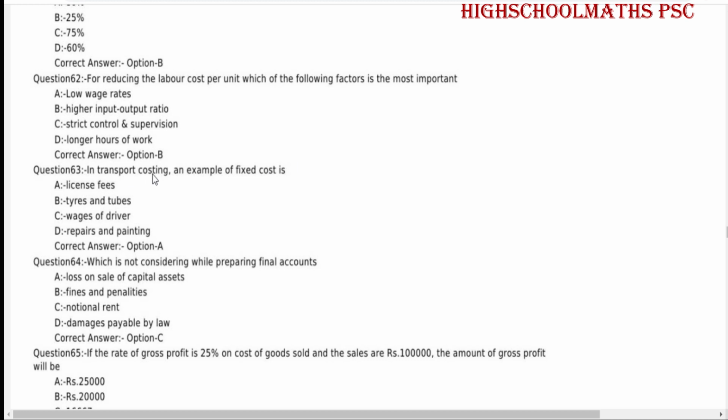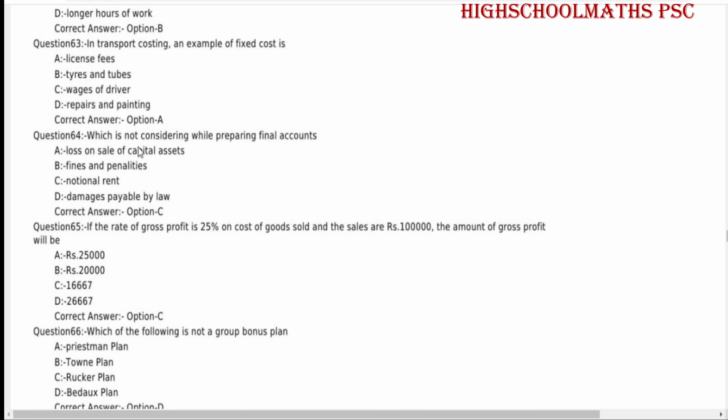In transport costing, an example of fixed cost is license fees. Which is not considered while preparing final accounts? Notional rent.